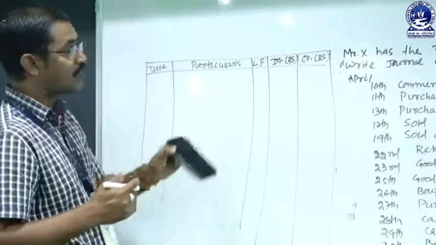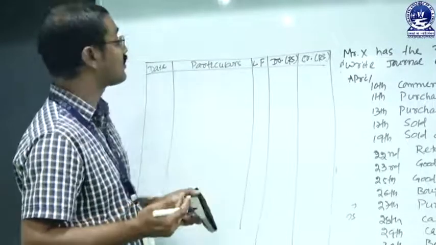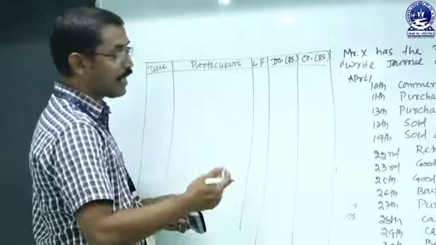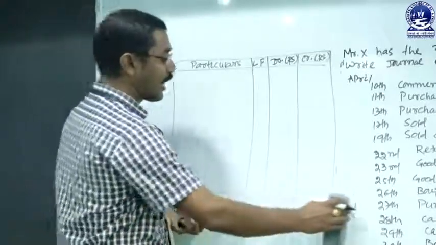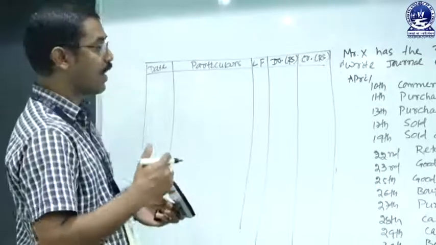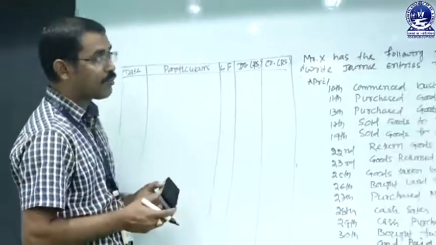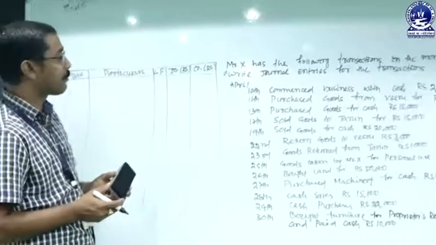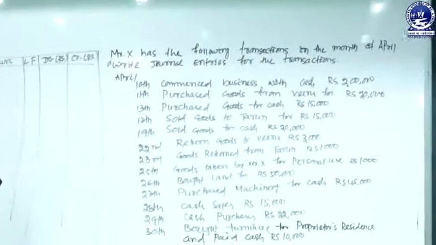So there is one problem mentioned in the question, that is a very simple problem. We have to work out that problem based upon the journal entry. How that journal entry will be prepared, we will discuss one by one. Mr. X has the following transactions in the month of April. Write the journal entry for the transactions.